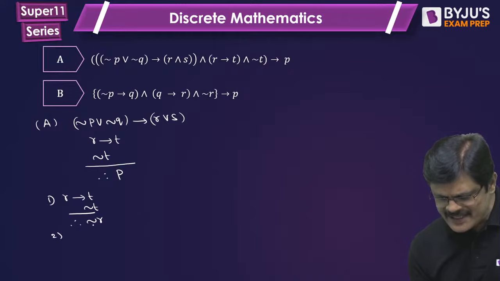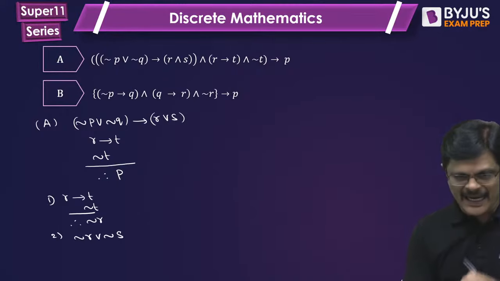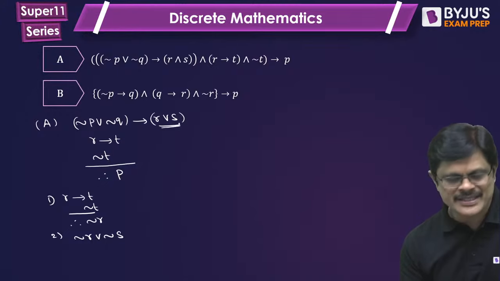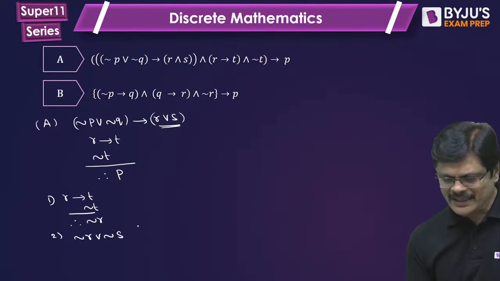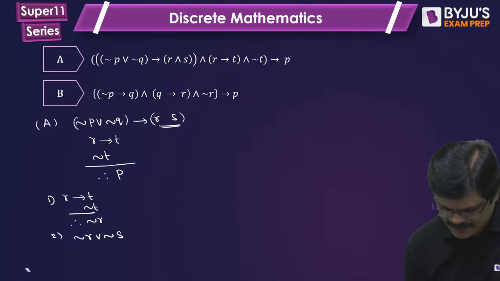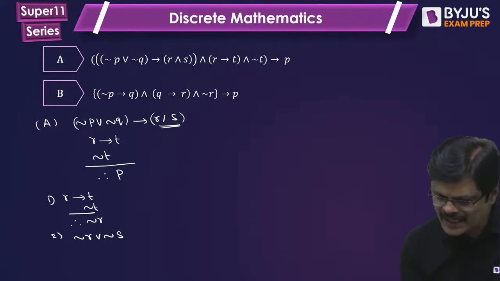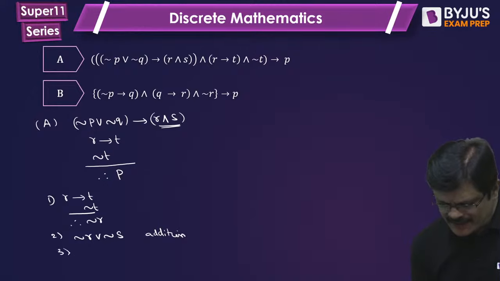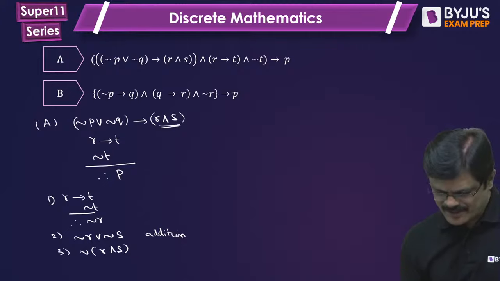The second thing is, from negation R you can use the addition property. You can add anything. I add negation S because I have this R and S. I'm sorry, please be careful, it is R and S. So I just add, this is the addition property. Now if you observe, this is nothing but negation of R and S by De Morgan's principle.